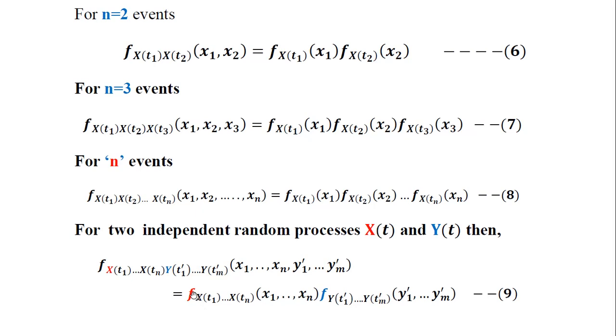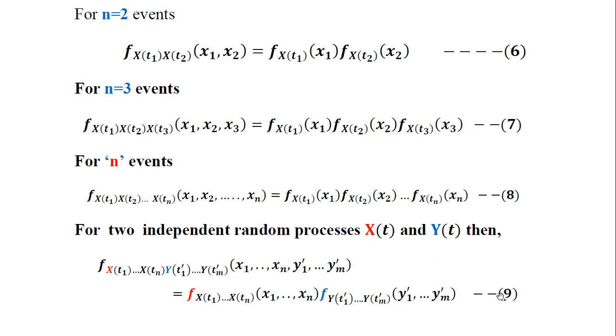So we can say that the PDF of the random process x of t and the second random process y of t together can be represented by the following equation, where the right hand side consists of the product of the PDF of the first random process x of t and, in blue color, the PDF of the second random process y of t.